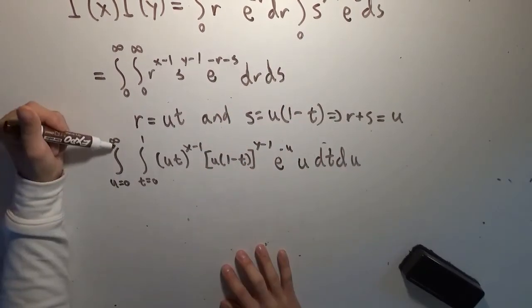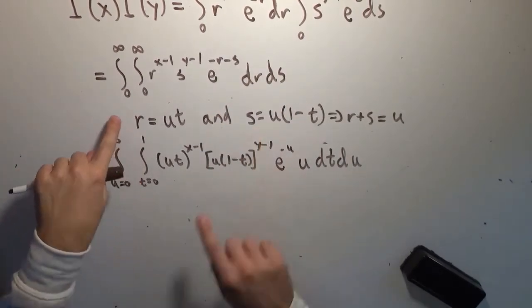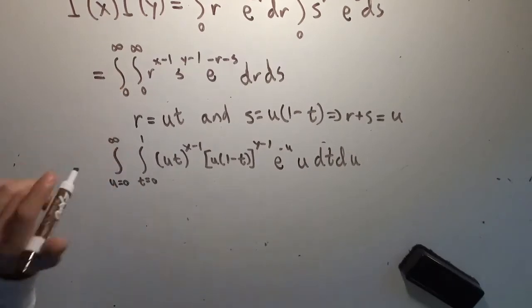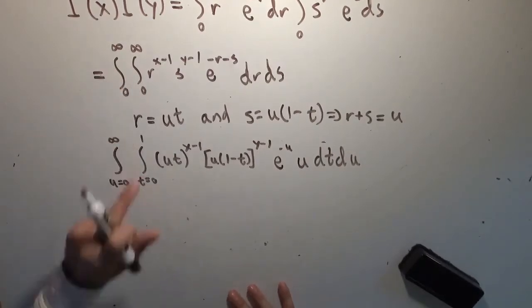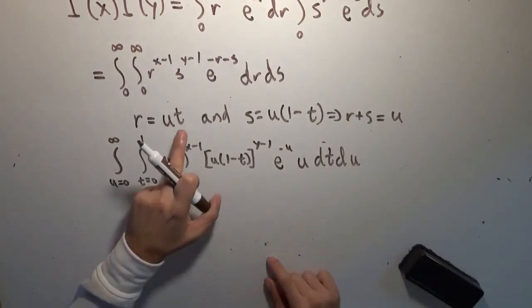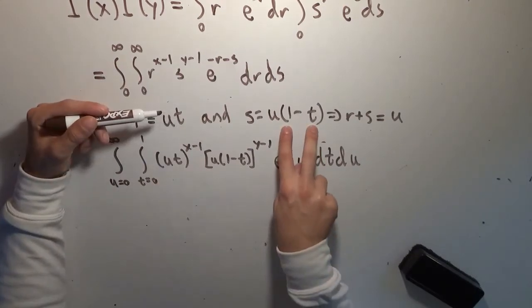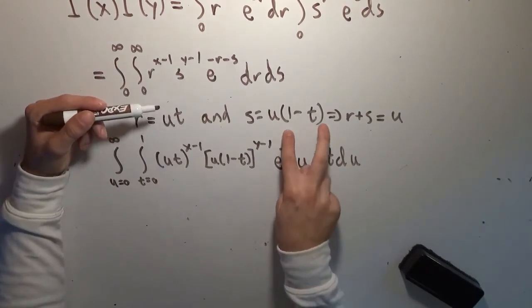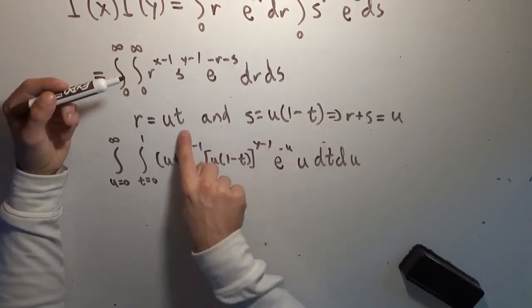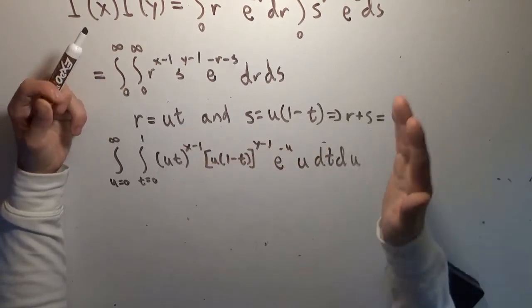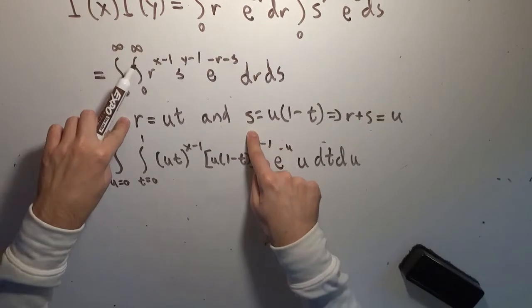The reason we want u to go from 0 to infinity is so that both r and s go from 0 to infinity, just like they do. The reason we picked t to go from 0 to 1 is only because we have t here and 1 minus t here, so that the values go from 0 to 1 here as well as here, and u is allowed to go from 0 to infinity, thus ensuring that r and s both go to infinity.